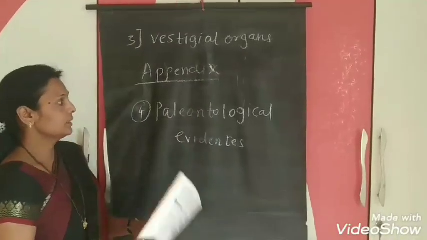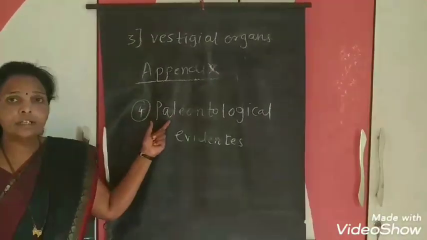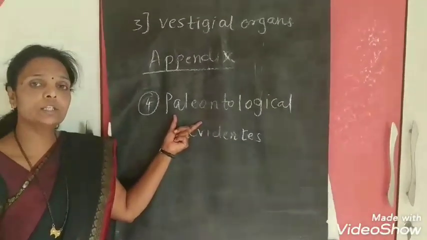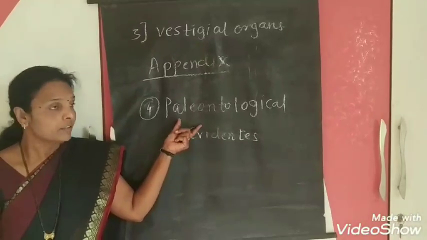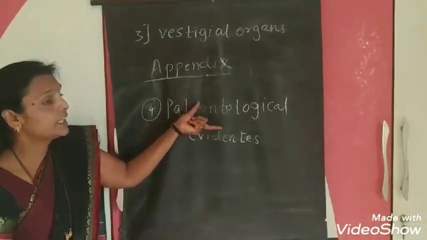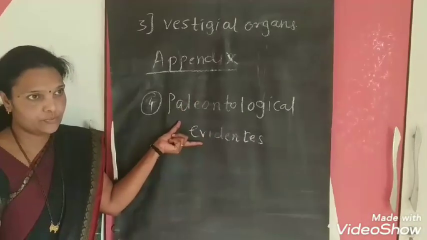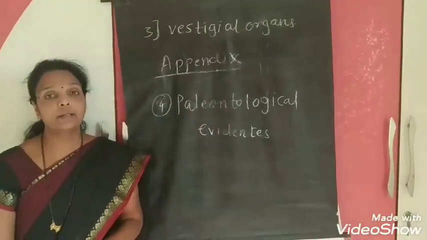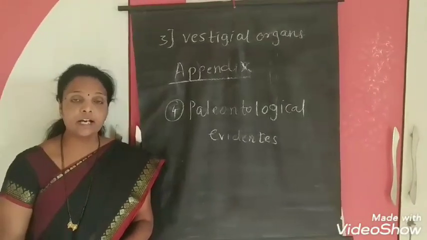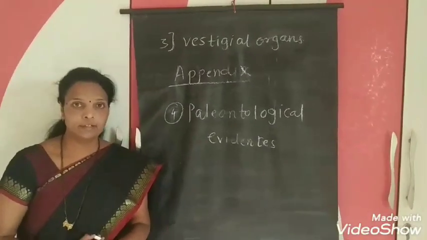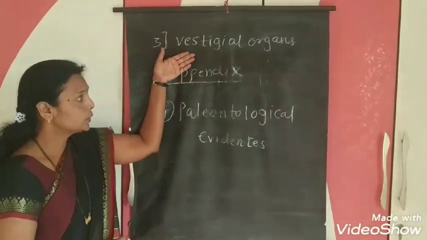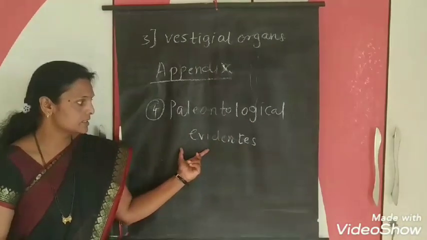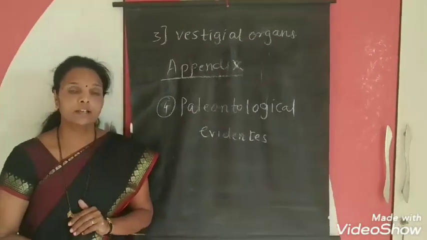By using the C14 and C12 ratio, we are studying and we can calculate the age. This method is known as the carbon dating method. Here we finish two evidences, vestigial organs and paleontological evidences. Next time we will study the next point.